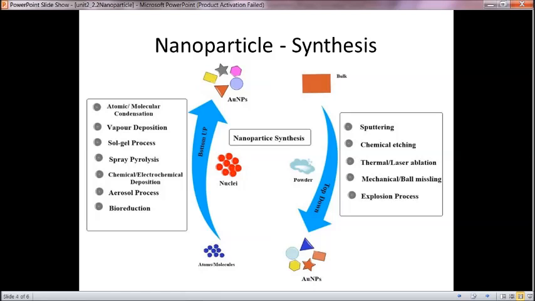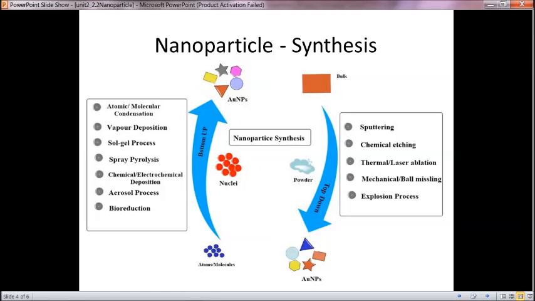In condensation, we condense the atomic or molecular particles. In vapor deposition, we heat the material and make it a vapor to deposit over a layer. In the sol gel process, we make a solution and turn it into a gel to make a dried nanoparticle.